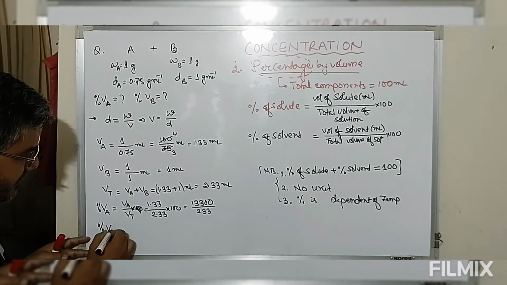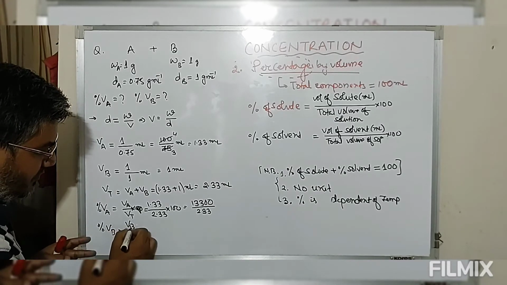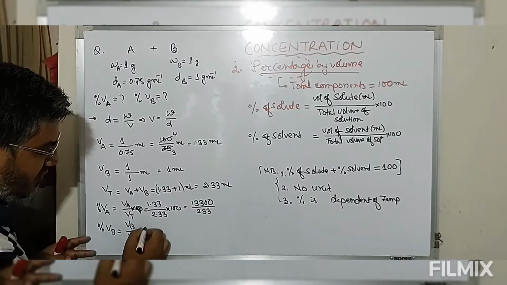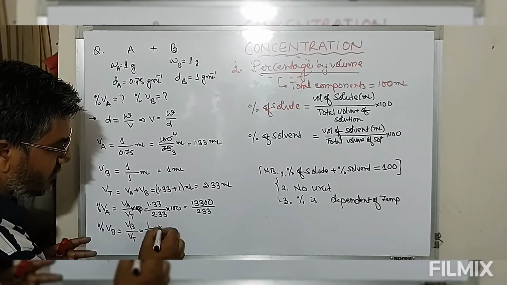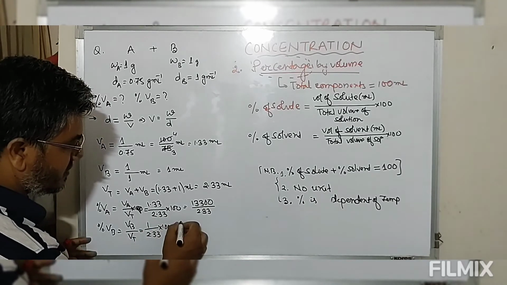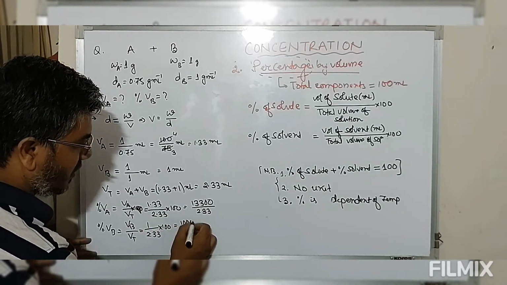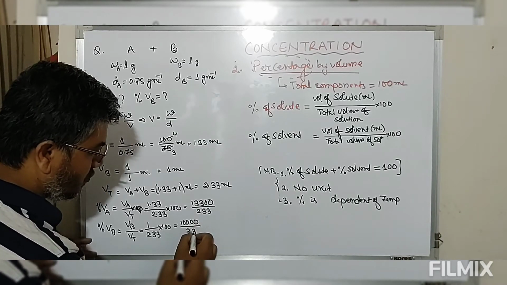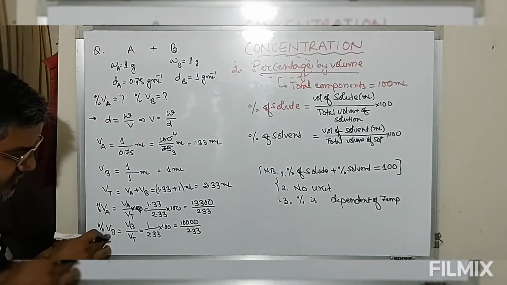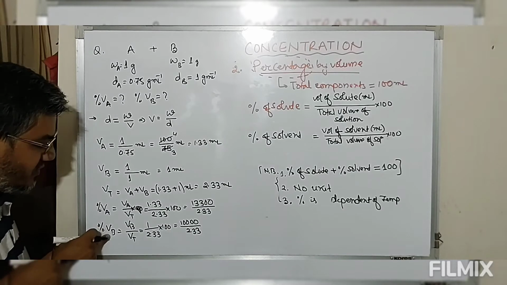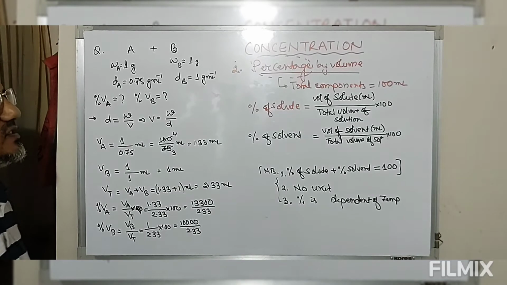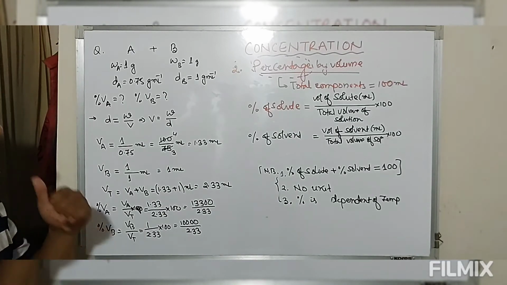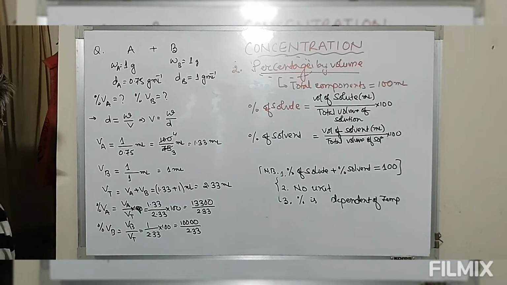Volume percent of B is volume of B divided by total volume. Volume of B is 1, total volume is 2.33, into 100. So this is 100 into 100 divided by 233. We can also find volume percentage of B as 100 minus volume percentage of A. So this is another way by which we can express the concentration. So this is percentage by volume.